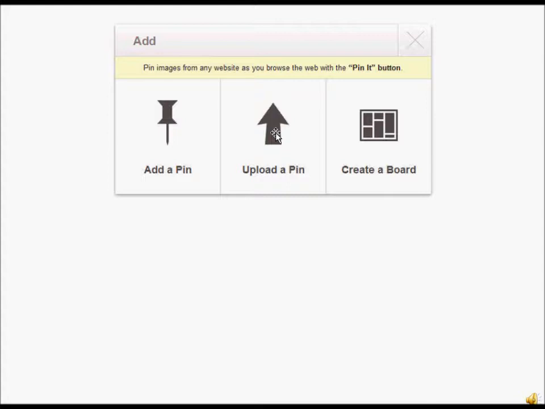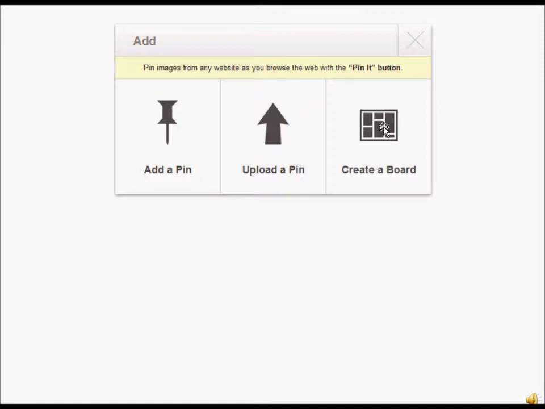Now this is not about how to repin a picture. I'll show you that later, how to repin a picture that's already on Pinterest. But this is just for uploading pictures that you have saved already. So you hit this button and you'll save pictures.